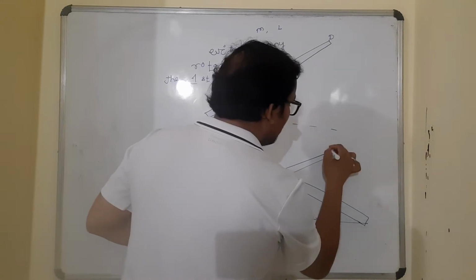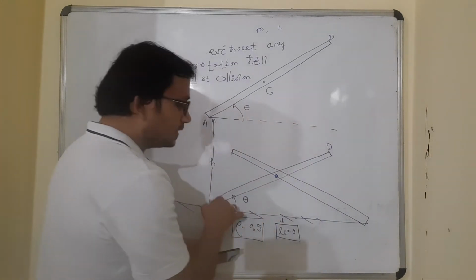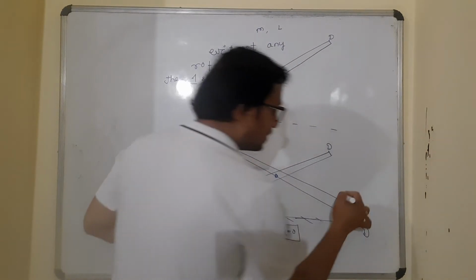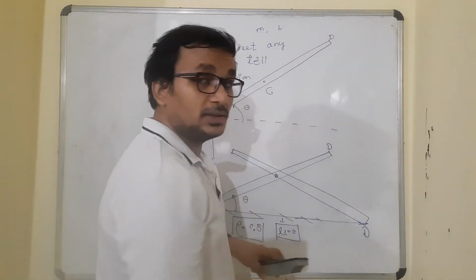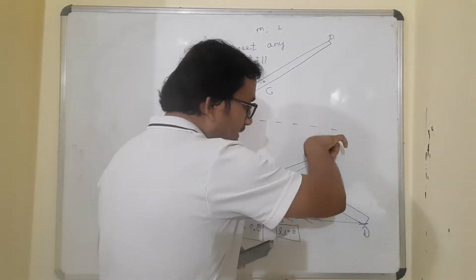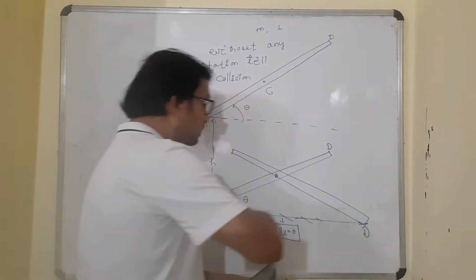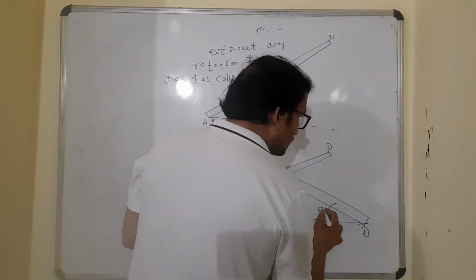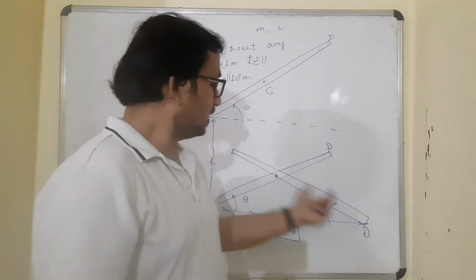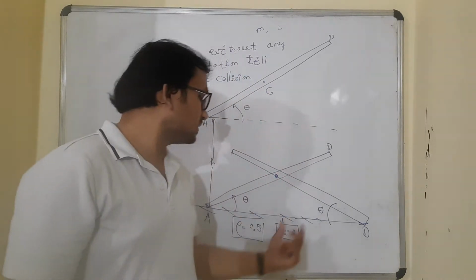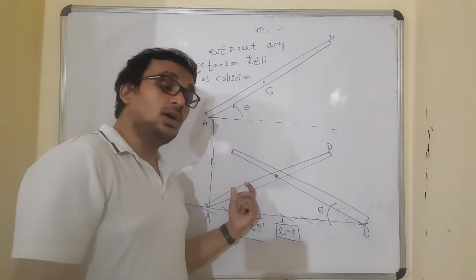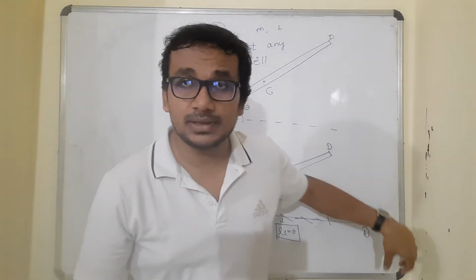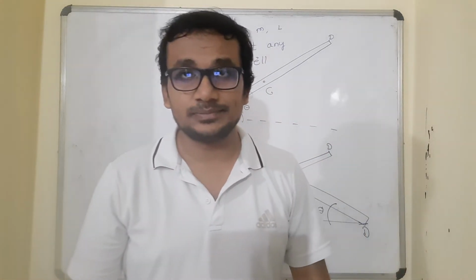The other end D, which was here in the first collision, now this other end D will be making the impact with the ground. The impact made by the ground will be that of the point D, not that of the point A, when the second collision happens. And again, this angle is also theta. Correct? It's given in the question. The angle made by the rod while making the first impact will be theta, and the angle made by the rod while making the second impact is also theta.